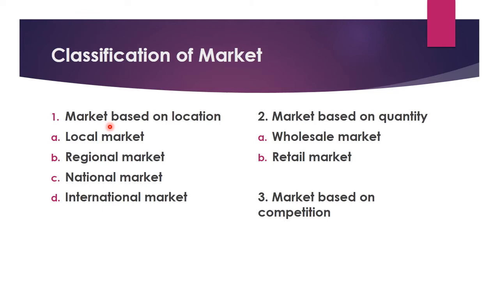Now first one, market based on location. Location means the market is classified according to the geographical area or geographical location. According to location, it is classified in 4 types: local market, regional market, national market, and international market.